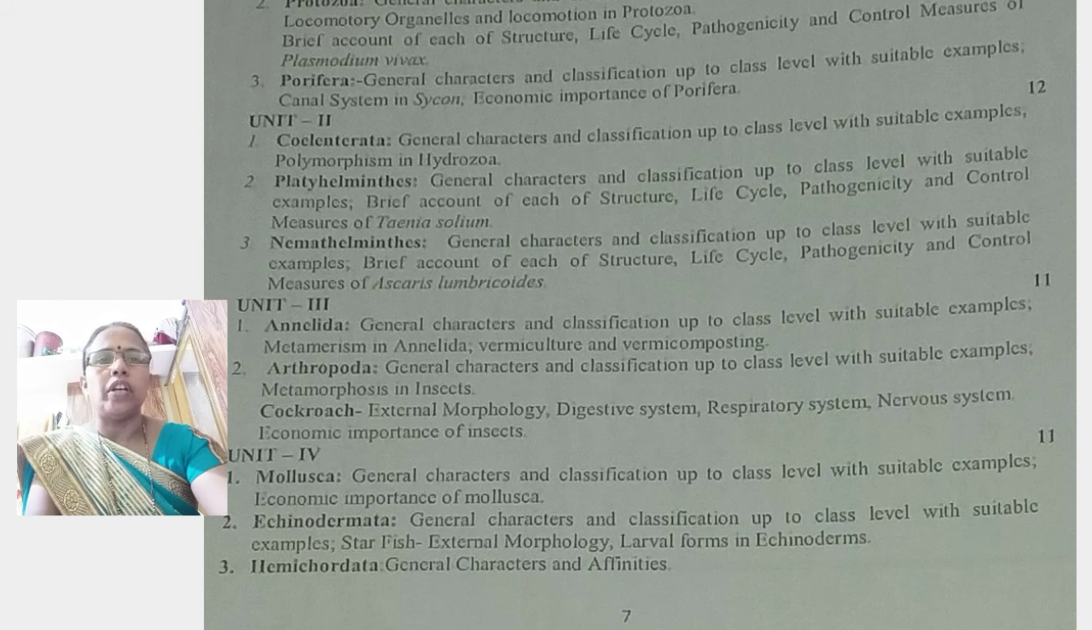The next topic is Arthropoda. In Arthropoda, as we also know, there are jointed appendages. For example, cockroach, crab, prawn, etc. In Arthropoda, we study in detail the general characters, classification up to the class level with suitable examples, and also metamorphosis in insects. We also study in detail one example of Arthropoda, the cockroach.